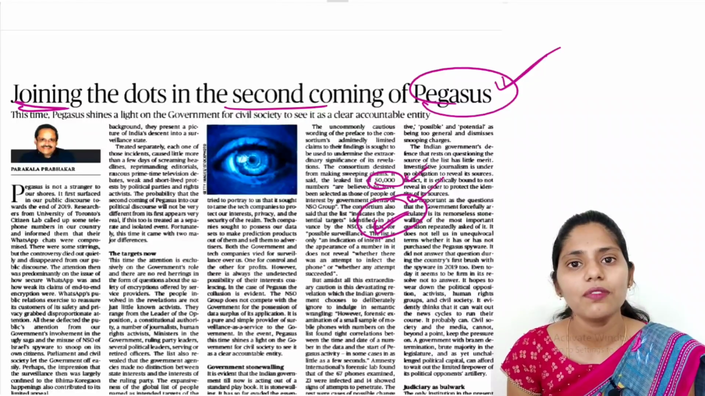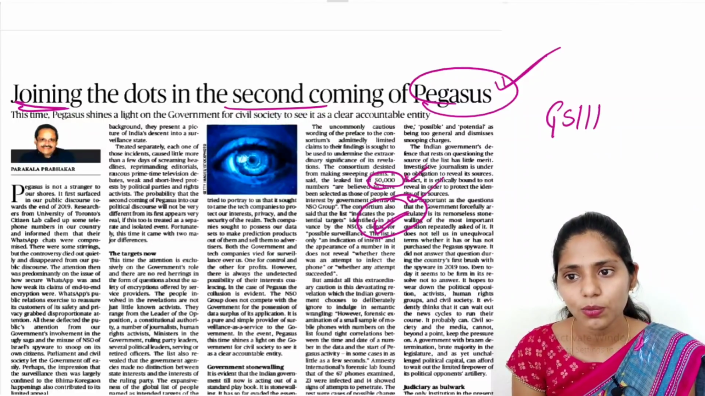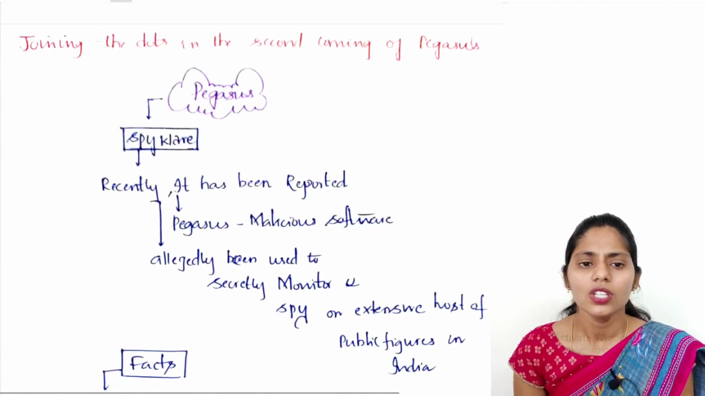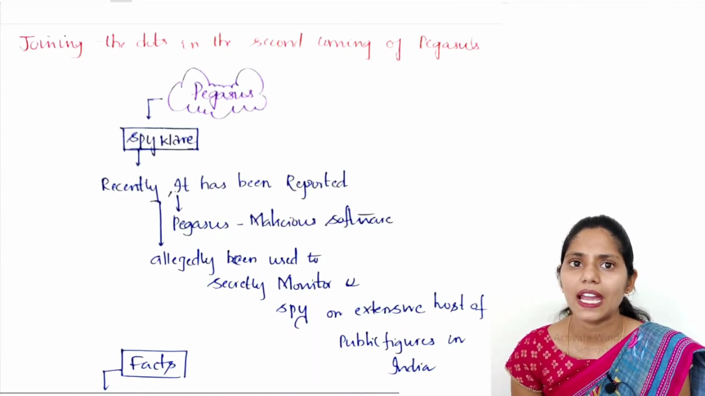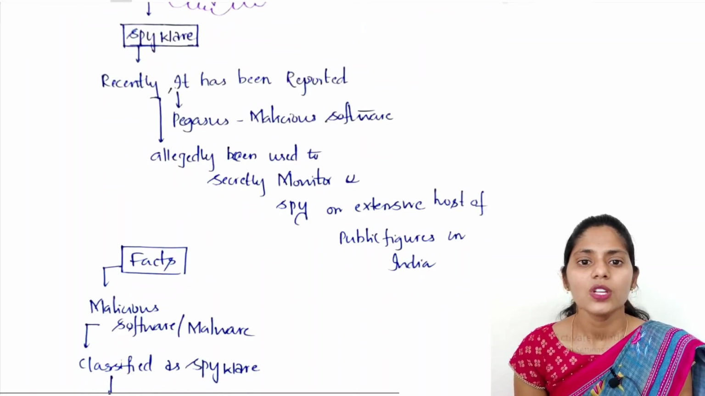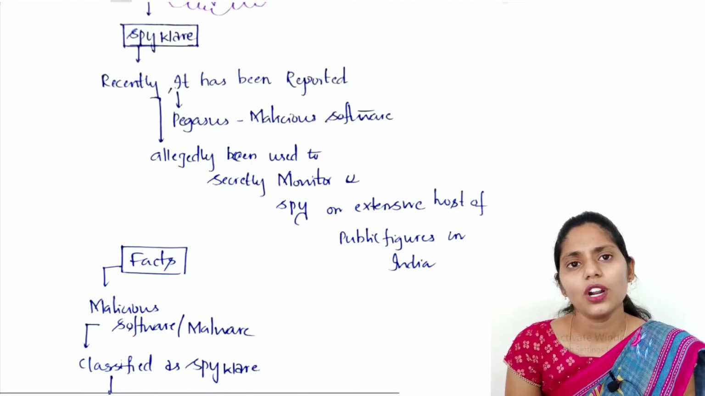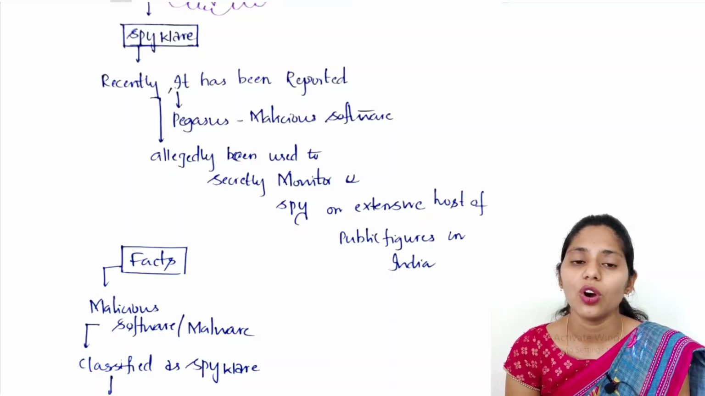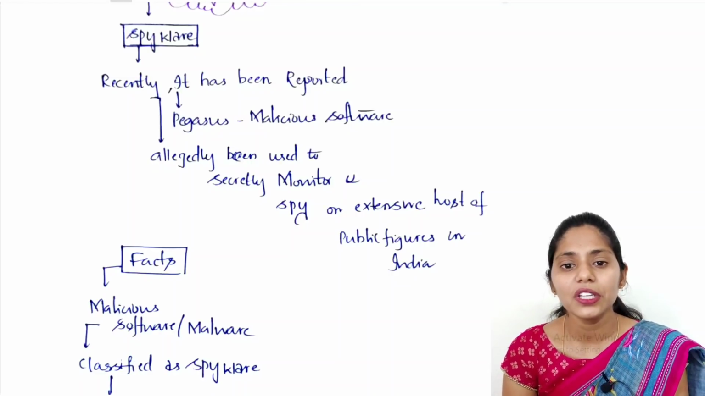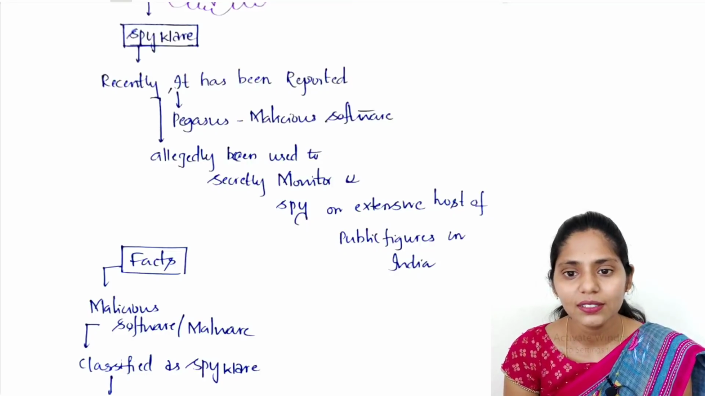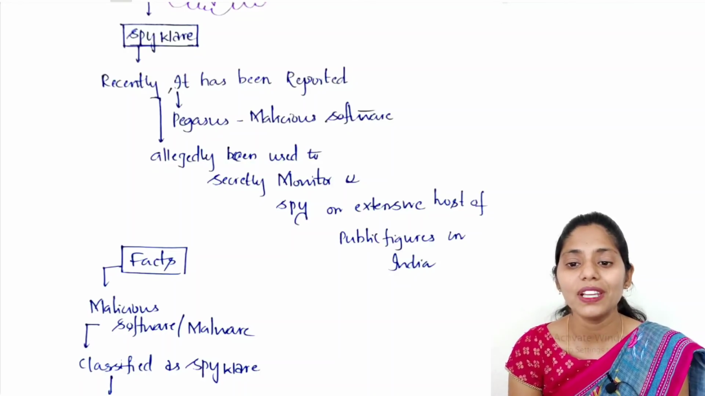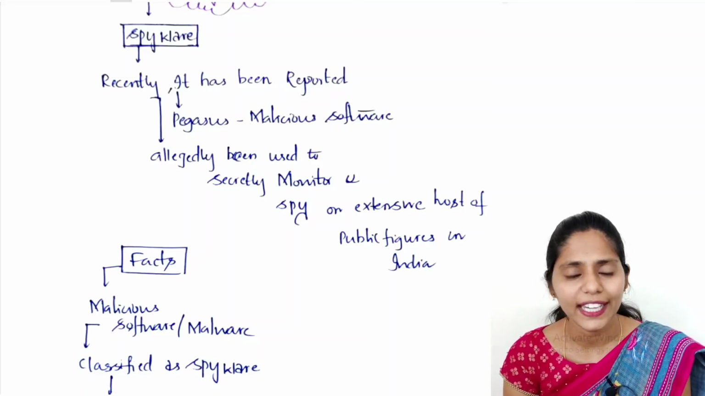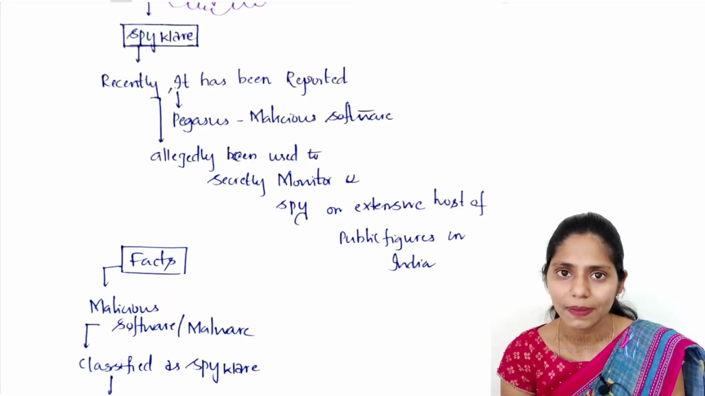So this Pegasus will be very important from the GS paper 3 point of view, which mainly comes under cyber security. Pegasus is a spyware, as we all know. Recently there are many reports which say that this Pegasus malicious software, or malware, is allegedly being used to secretly monitor an extensive host of public figures in India. For the last 8 to 9 days, we have been studying this Pegasus.